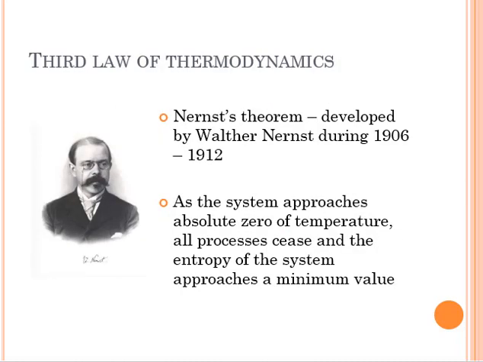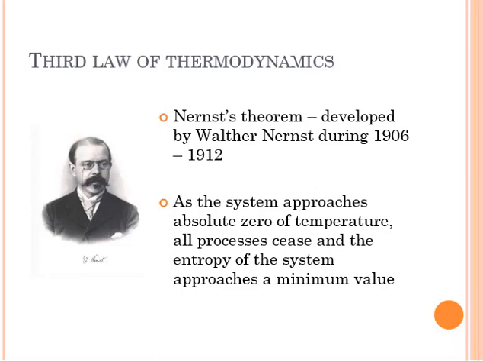Now, there is also a third law, that is the Nernst theorem, developed by Walter Nernst during 1906 to 1912. As the system approaches absolute zero of temperature, all processes cease and the entropy of the system approaches a minimum value.